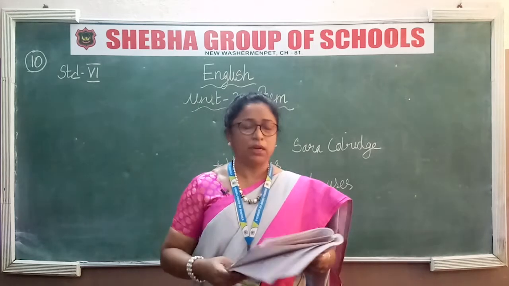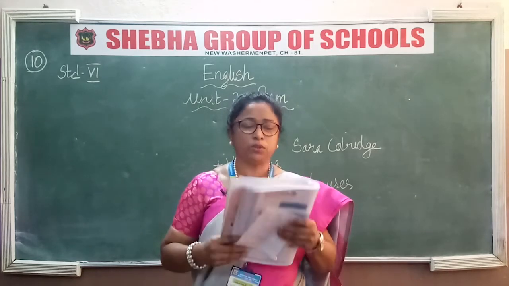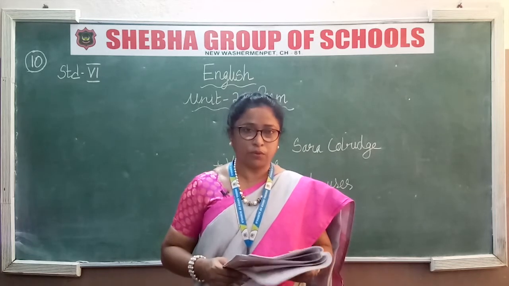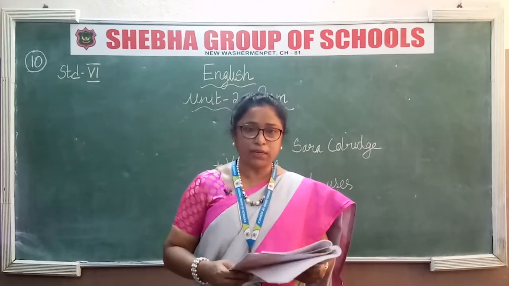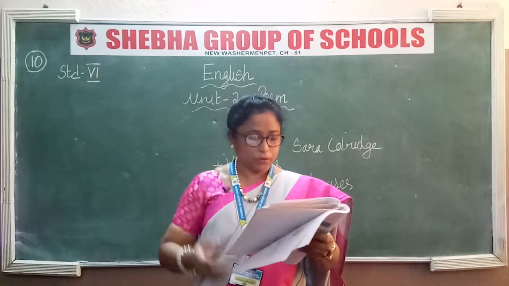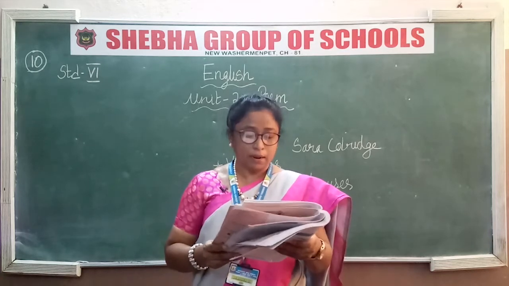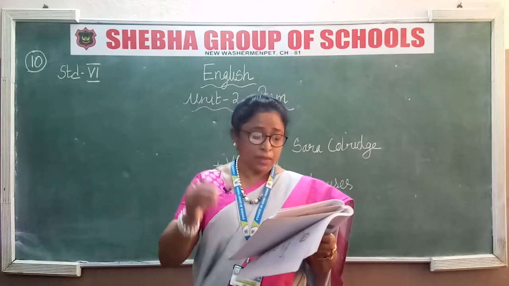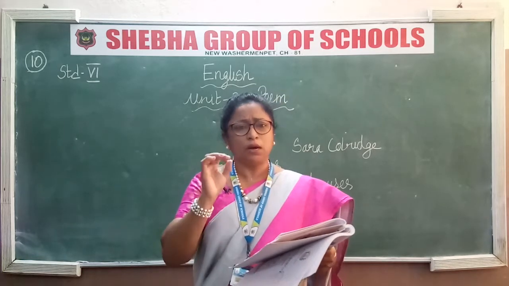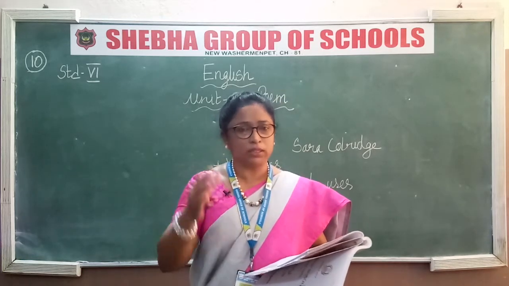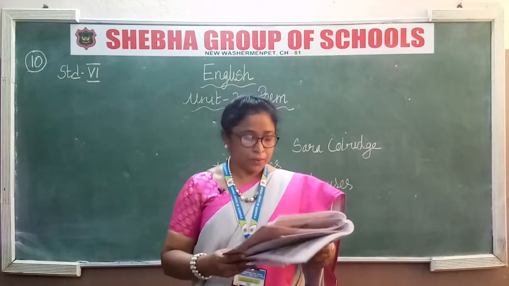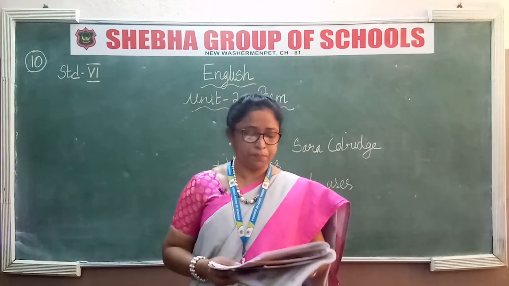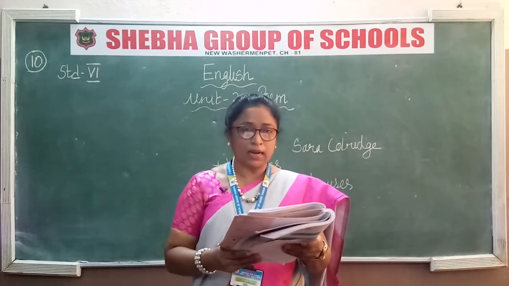See the picture, as I am reading, you just look at the picture. Whenever we are taking a lesson, you should keep the book in front of you, and as you are reading, you just go through it. Alright. So now see there, have you seen the Adyar banyan tree? That's what they are seeing, the Adyar banyan tree. This is the Theosophical Society. It's a very beautiful place. At least once in a way you must get a chance to go see that place. Okay, now let me start with the poem.